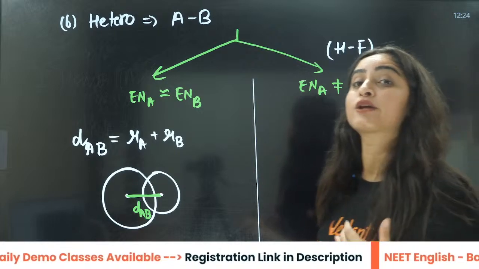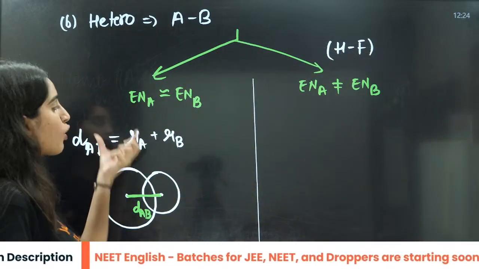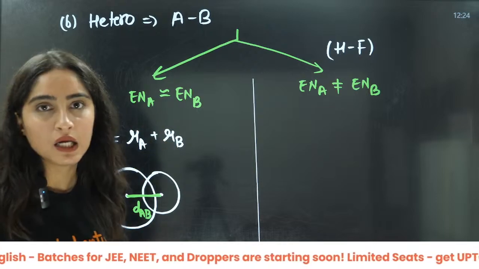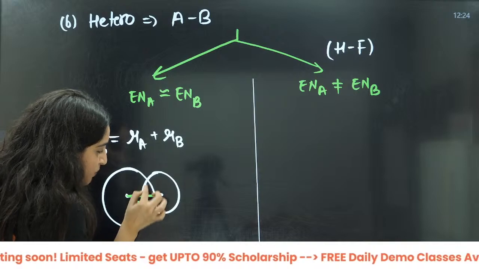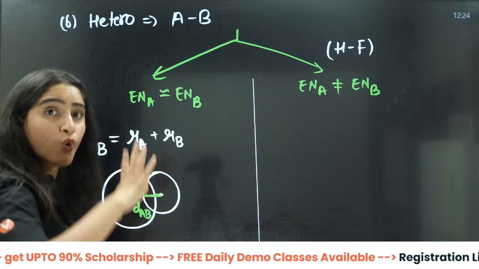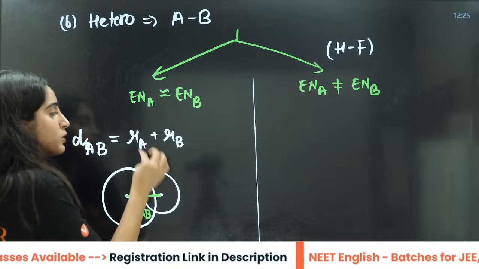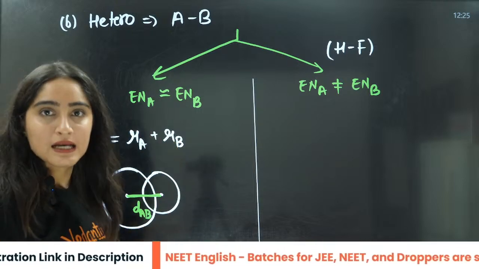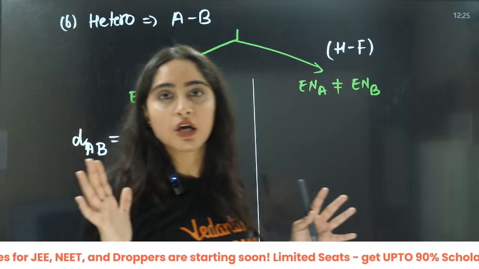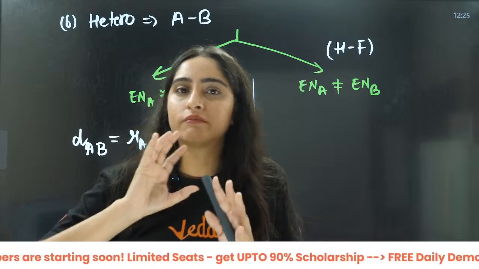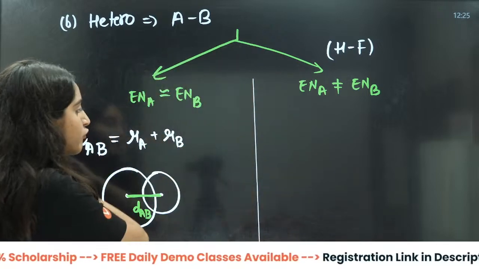If there is a large electronegativity difference between them, then things are going to change here. You cannot just directly apply this formula, right? That is not possible, because this gap is going to be so large that you cannot say that DAB will be equal to RA plus RB. Here it will be very small, but in that case it will be very large. So you cannot apply this particular formula directly.